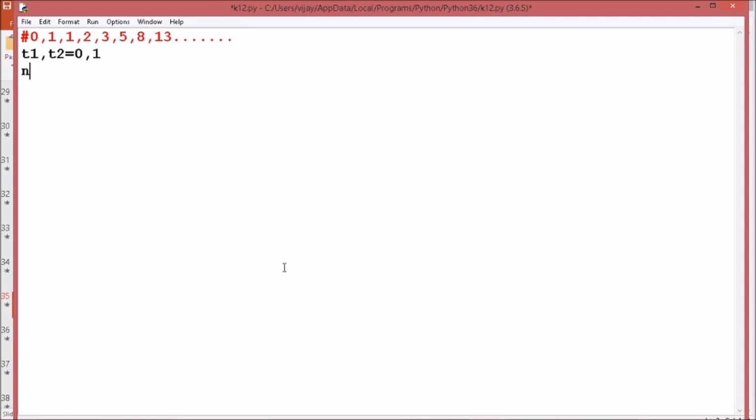Now how many terms do you need to print? So we have to check how many terms we need to print. So we'll take n is equal to int input, enter the number of terms required.